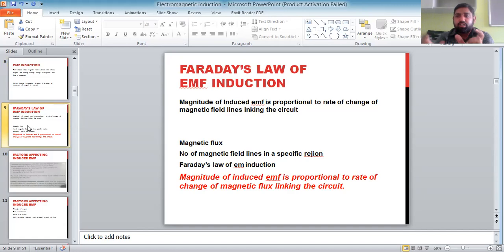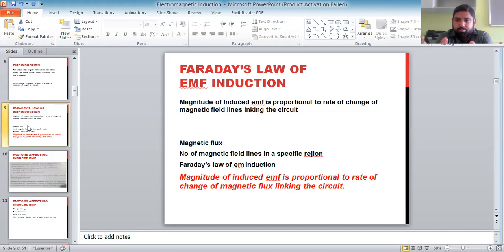For example, if you have the coil and you have the magnet, if those two objects are far away from each other, then magnetic field of the magnet will not be linking with the coil. So if you have placed them at a far distance and you move the magnet there, there will be no effect on this coil. So at first you have to bring the magnet near the coil. Now you see magnetic fields of the magnet will be linking with the coil.